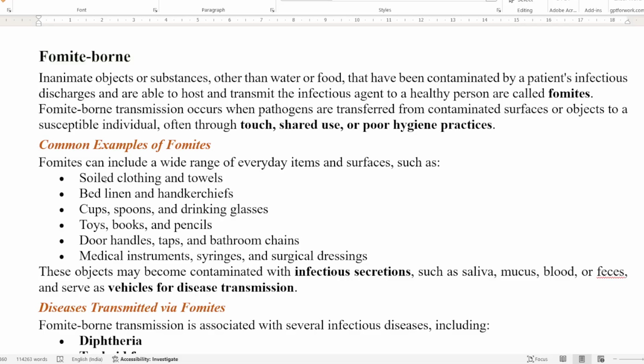Soiled means dirty or infected clothes and towels, bed linen and handkerchief, cup, spoon, drinking glasses, toys, books, pencils, door handles, taps, bathroom chains, medical instruments, syringes. These are all objects. They can be contaminated with any type of infectious secretion. It can be saliva, mucus, blood, or even feces, and they serve as the vehicle for disease transmission.